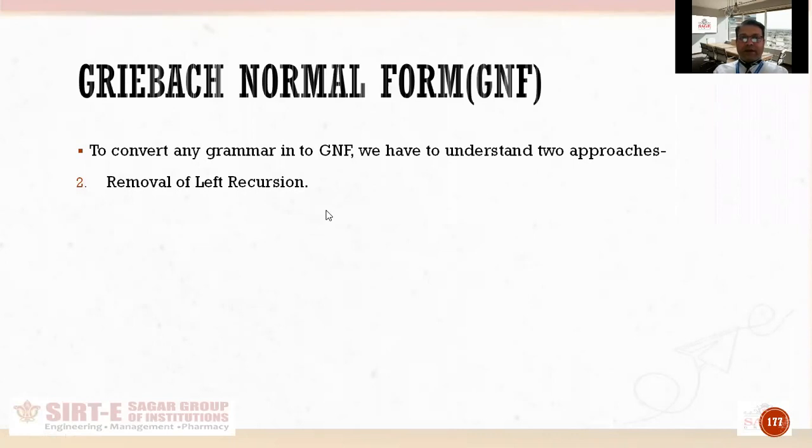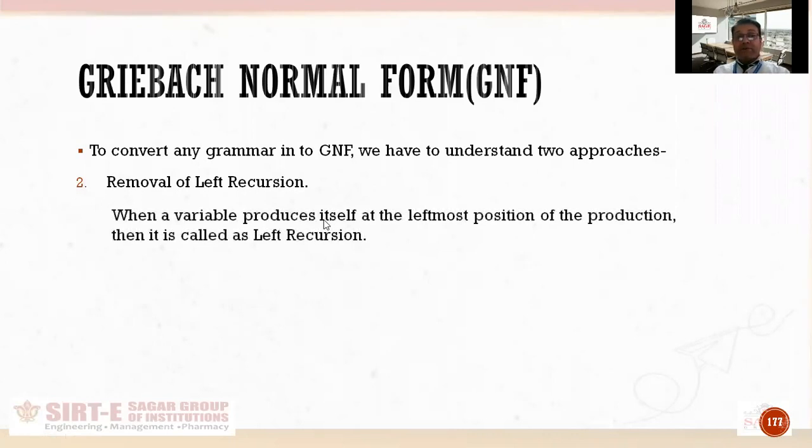So in any grammar, before understanding how to remove left recursion from any grammar, we have to understand what actually left recursion is. So left recursion in a grammar is as recursion, the name recursion suggests, which in programming means when any function calls itself, it means recursion. तो यहाँ पर भी similarly, when a variable is producing itself, and that too at leftmost position of the production, then it is called as left recursion. ठीक है, recursion मतलब variable खुद को produce कर रहा है, और left का मतलब कि leftmost position पर अपने आप को produce कर रहा है, तब हम उसको left recursion बोलेंगे.